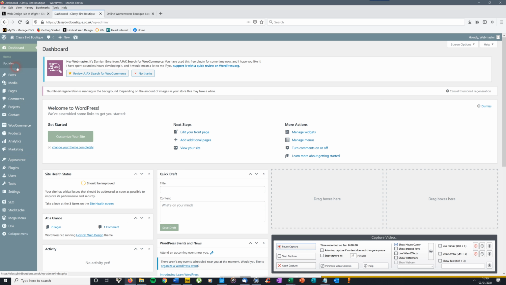Everything that's important is down this left hand side, but the one that you're going to need to look at first is just underneath WooCommerce, which is products. In the drop down from the products we've got categories, so let's just have a quick look at that first.